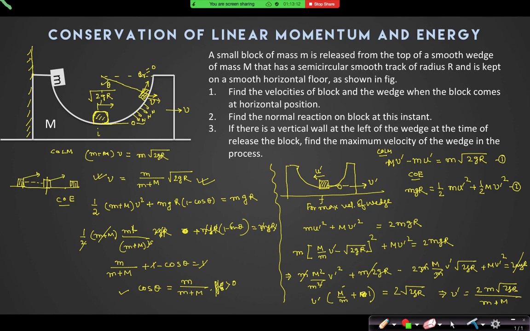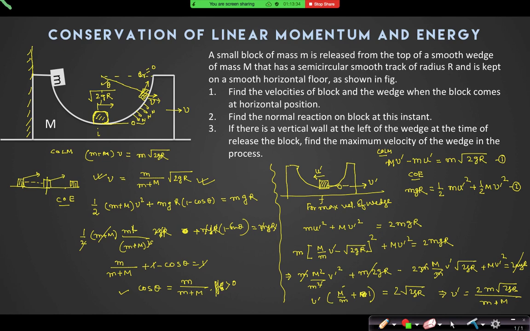Sir, please repeat what you said for the downward motion. I've said that if it's upward motion, it is providing normal reaction from left to right. Downward motion also it is providing normal reaction from left to right. So in both cases, the velocity of the wedge has to increase.